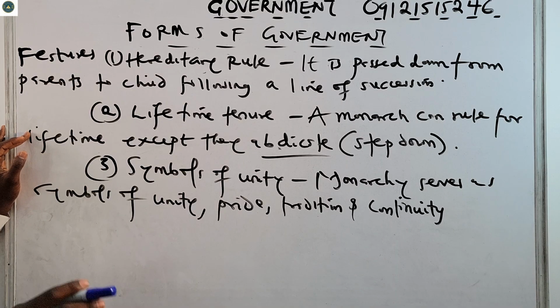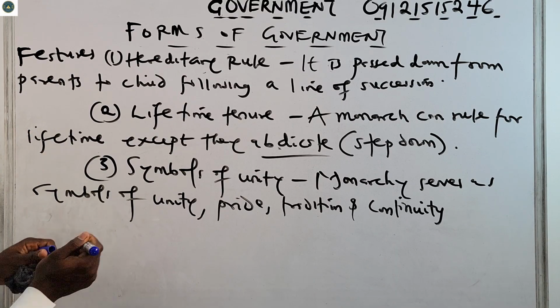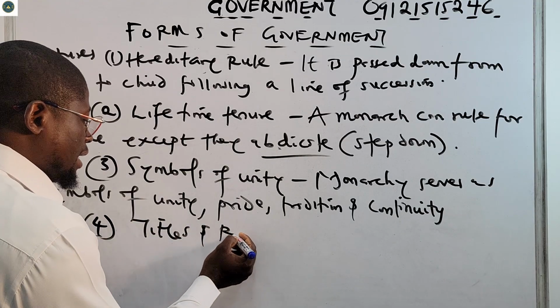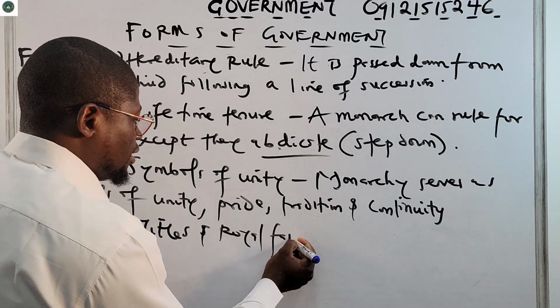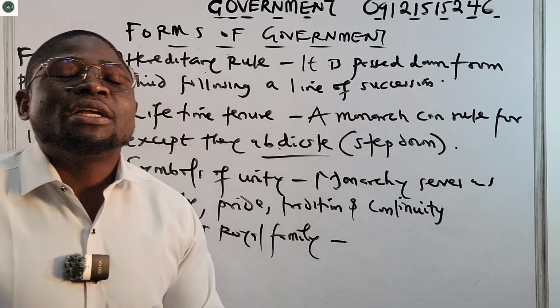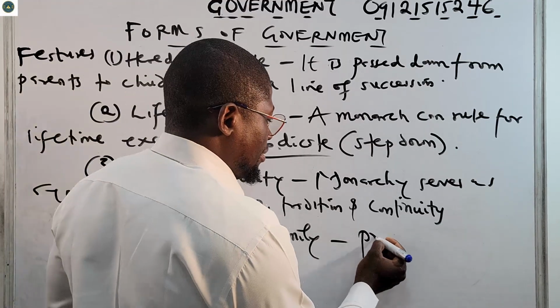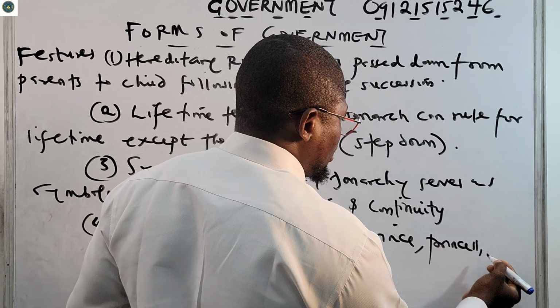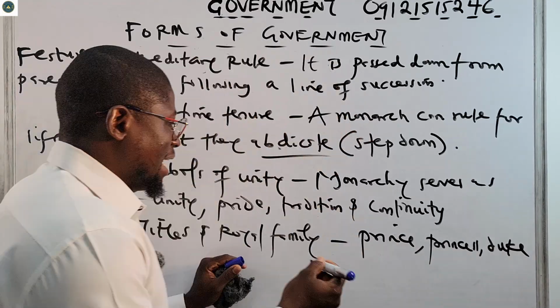Then number four, titles and royal family. In the royal family, you see that they have titles. You hear them called prince, princess, duke, and the likes.